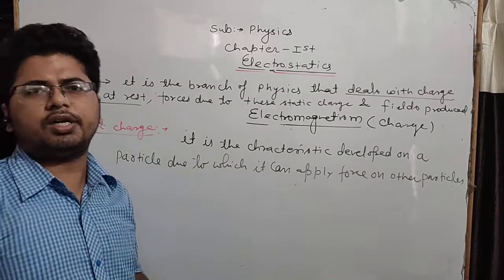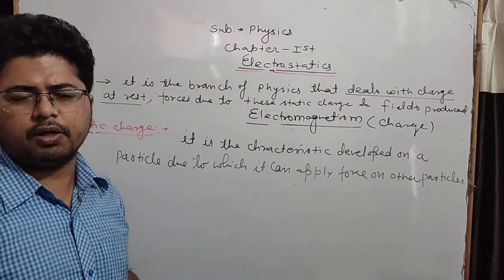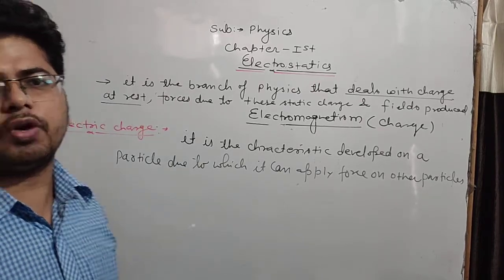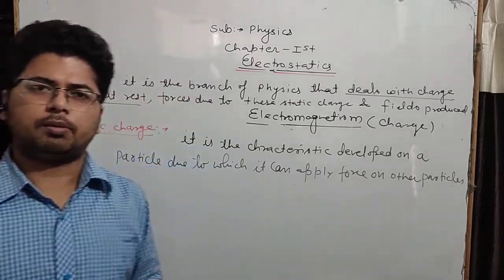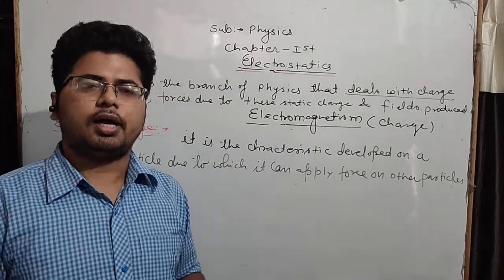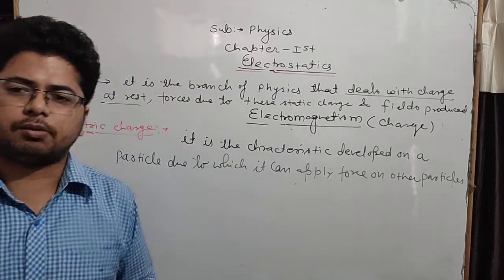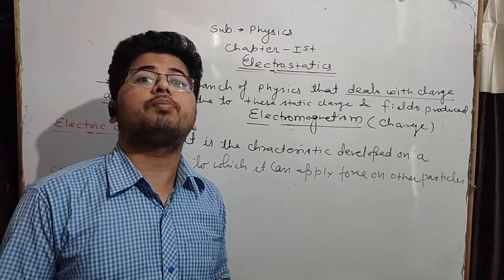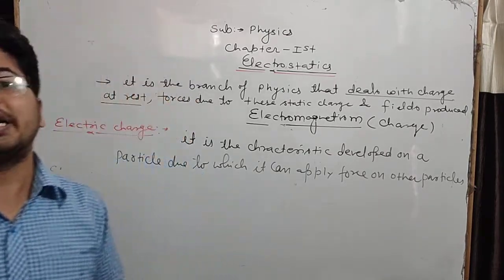At present we know that there are two types of charge, positive and negative, and the electron is responsible for the charging. The body which has a deficiency of electrons as compared to protons is said to be positively charged, and the body which has an excess of electrons as compared to protons is said to be negatively charged.